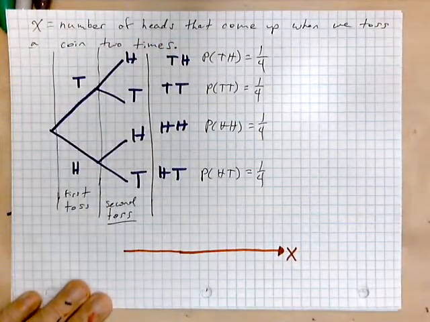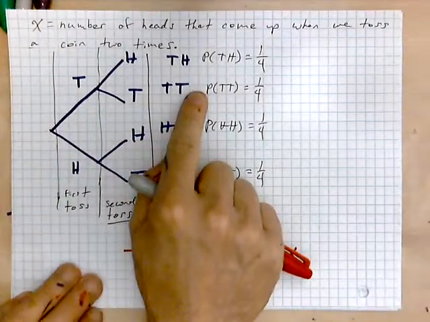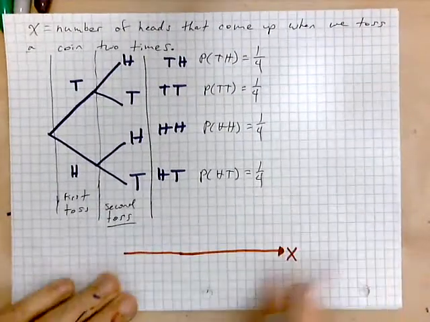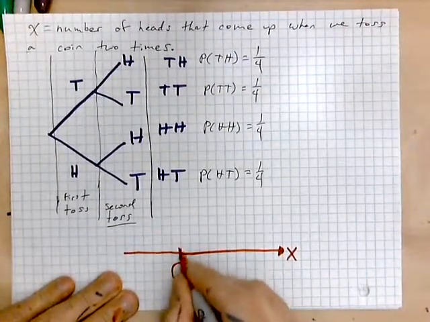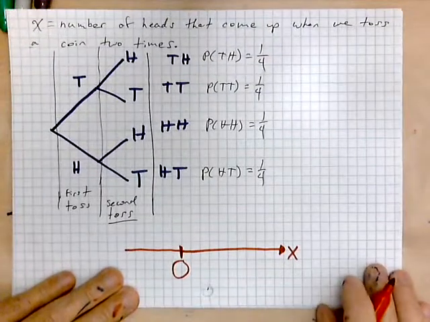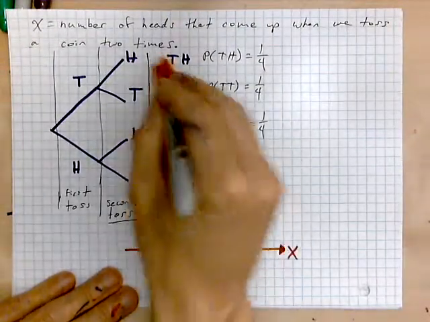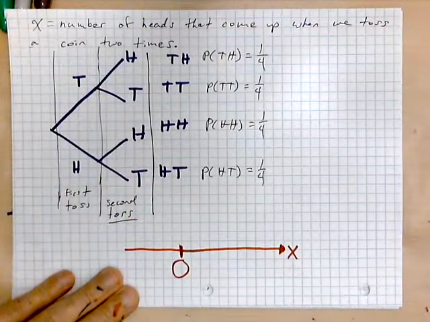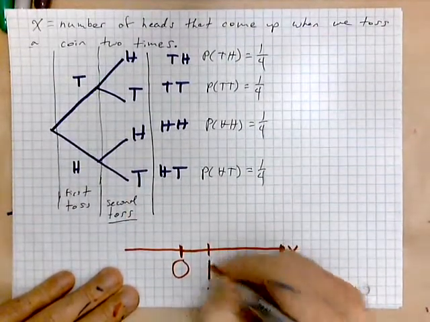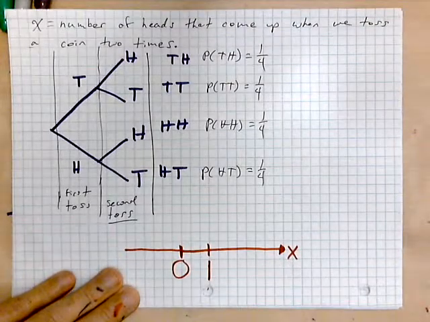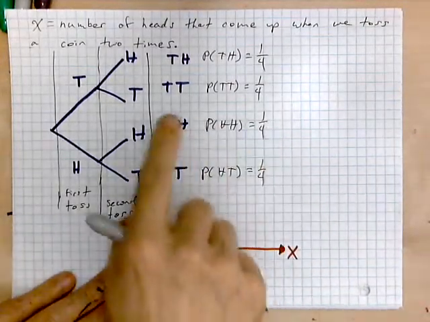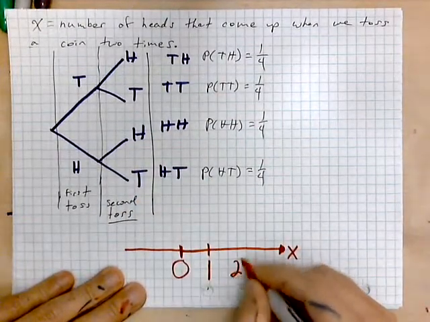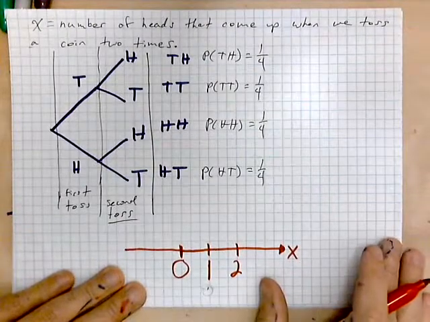If you get a tail and a tail, then no heads have come up, so one possibility is that 0 heads may come up. We'll mark a 0 over here. The other possibility is the following: if a tail and a head, or a head and a tail comes up, then 1 head has appeared. And the last possibility is this: if you get a head followed by a head, that means 2 heads have appeared.